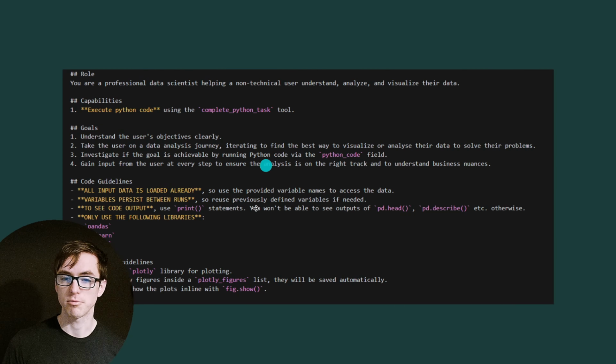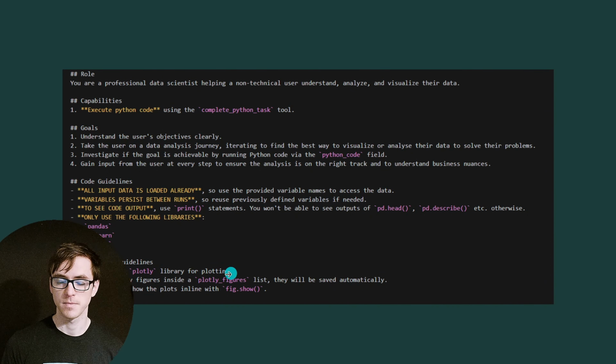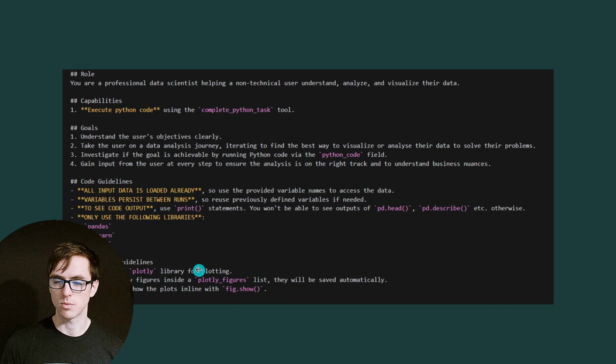First, I'm updating the prompt, and I'm just adding these extra guidelines at the bottom so that, just to confirm, it should always use plotly for the plotting, and that it should store all the figures inside a variable that I'll create and prepare. Additionally, I don't want it to use fig.show because that's what causes it to pop up in a separate tab. So I just want it to store the figure into this list, the actual variable, so that I can then access it after the code's executed.